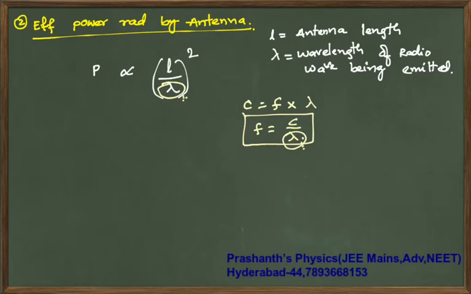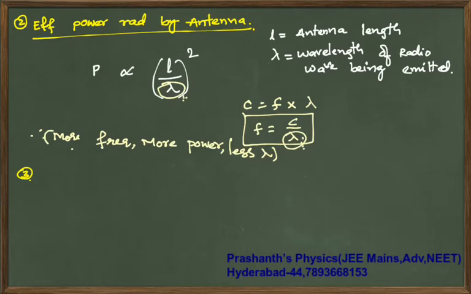Now if you mix it with the carrier wave, lambda becomes small and frequency becomes more. As a result, you will be able to send more power with less wavelength, and you can transmit the signal to a large distance. That is your second reason.